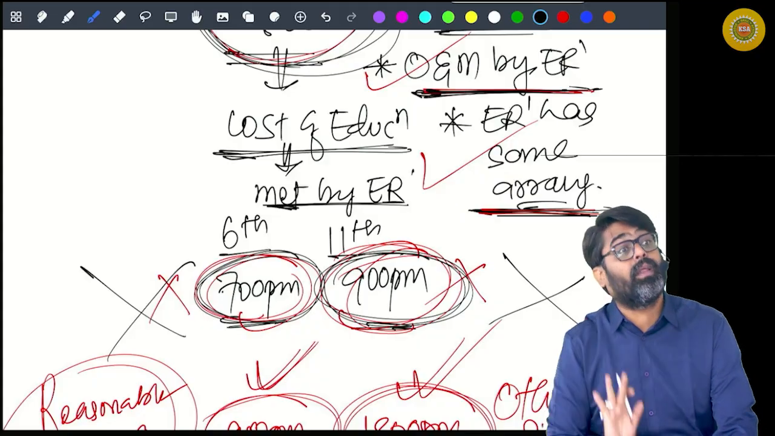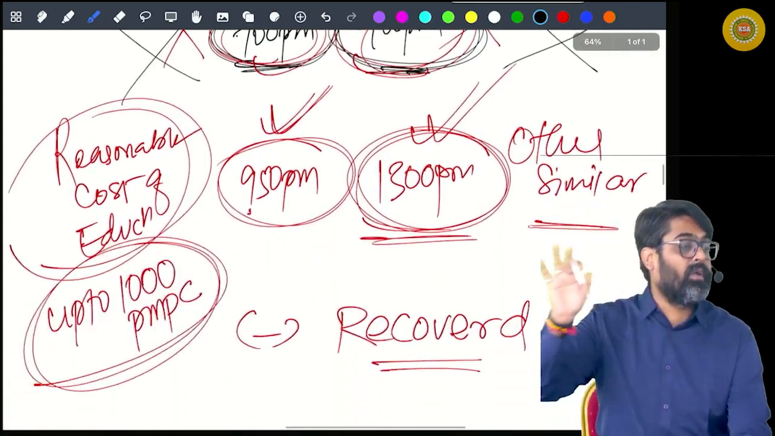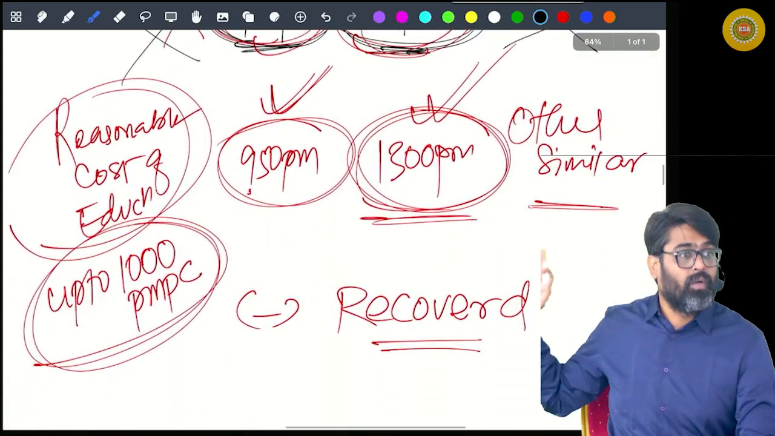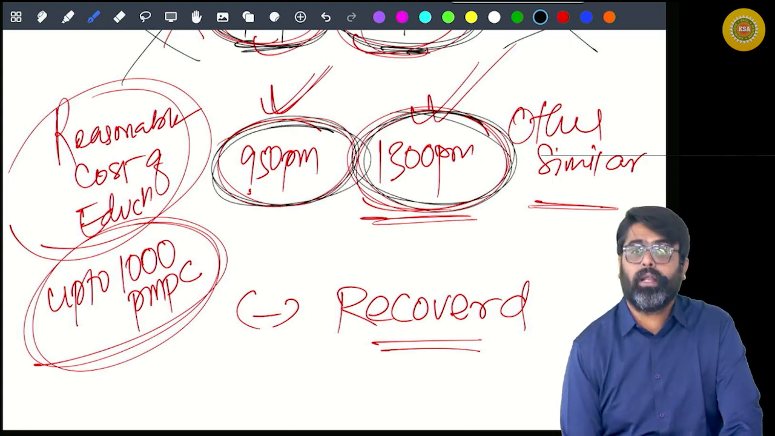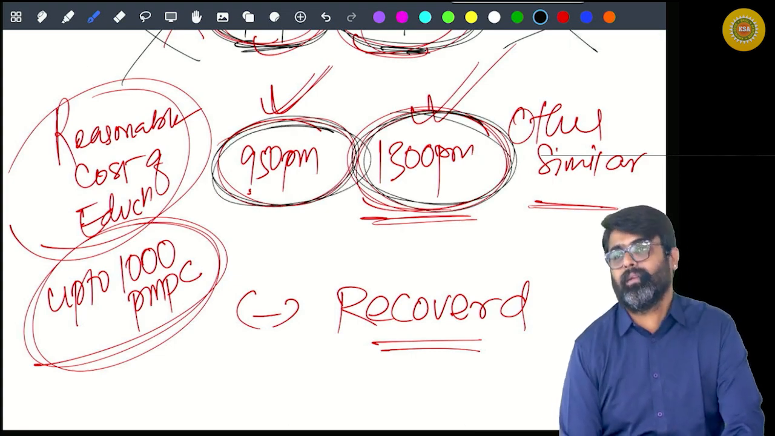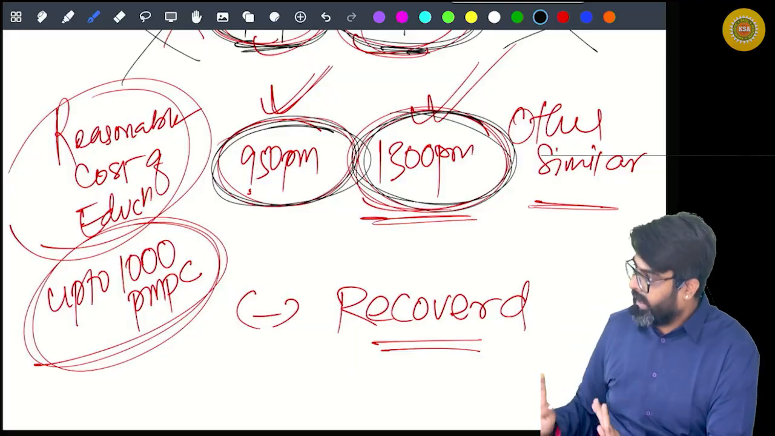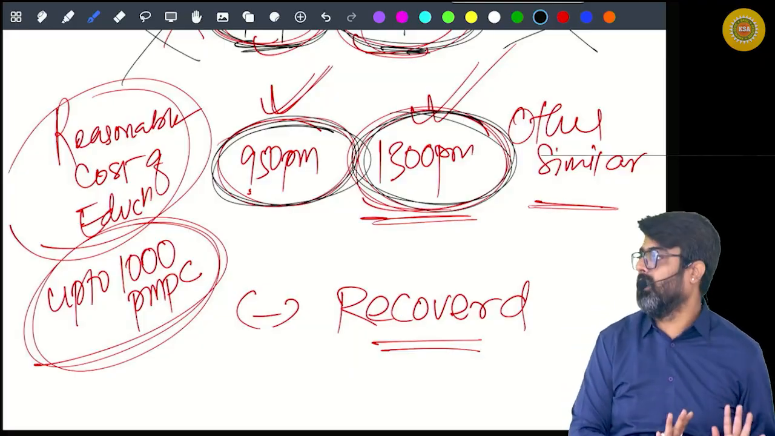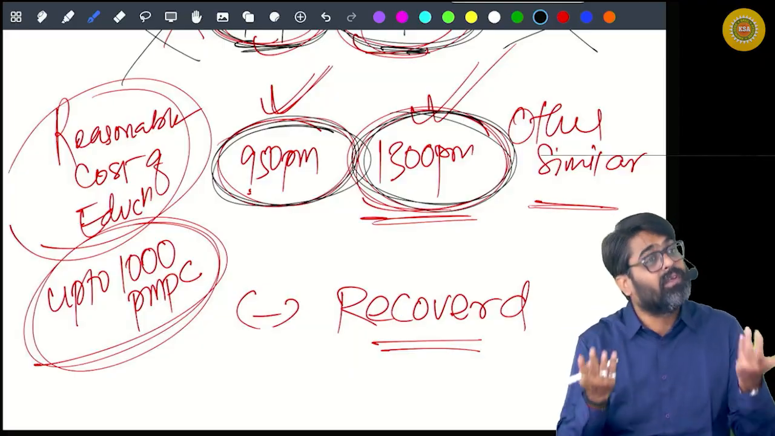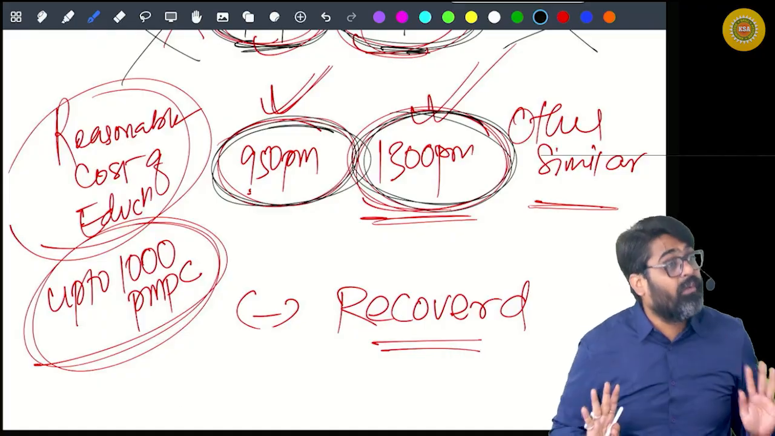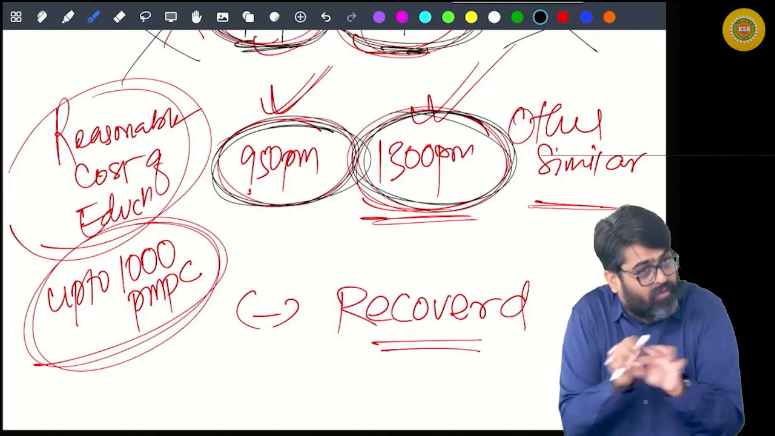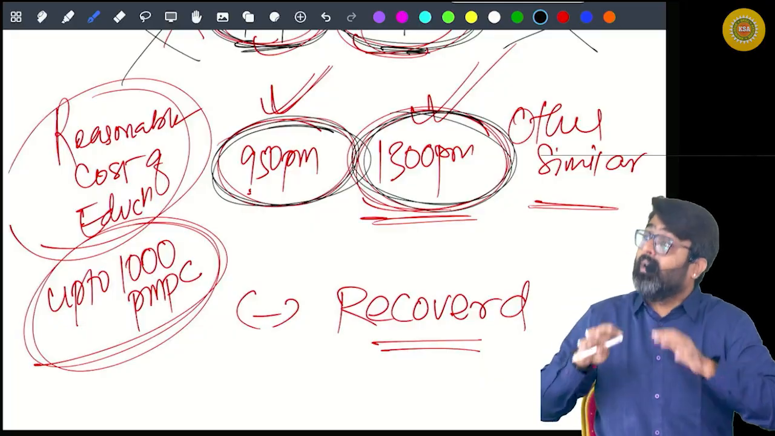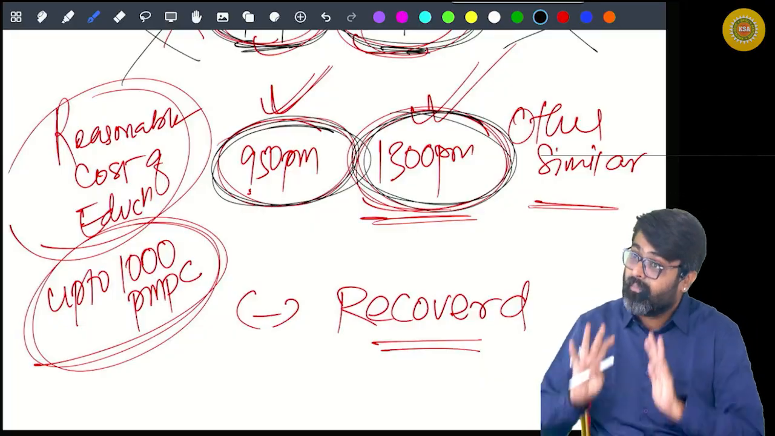What will be the benefit here also? Here also the benefit will be the reasonable cost of education, whether 950 per month or 1300 per month. This reasonable cost of education only is the benefit. Here also the logic remains the same. What is the benefit? The amount actually met by the employer? No. The reasonable cost of education is the benefit.